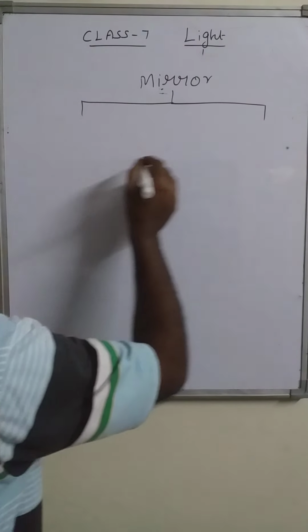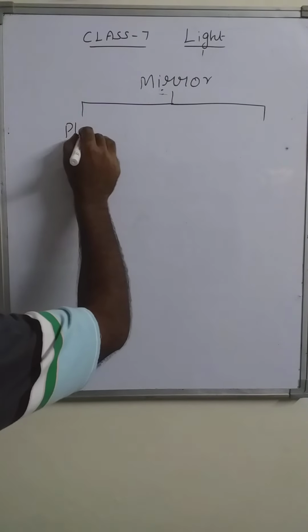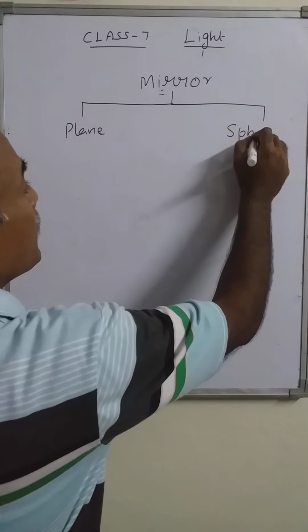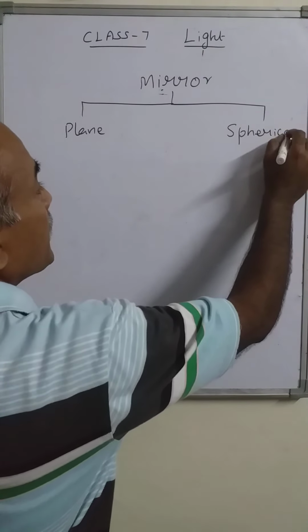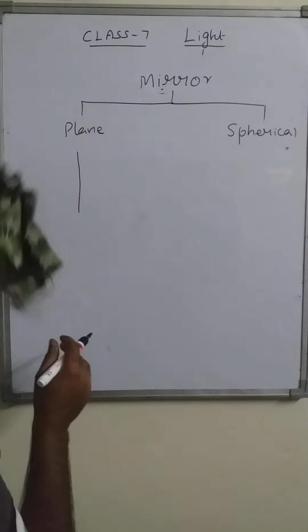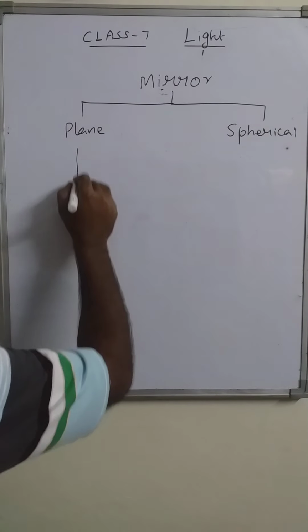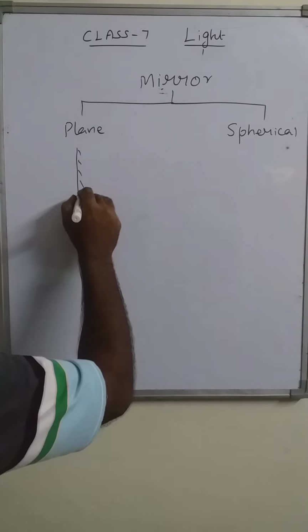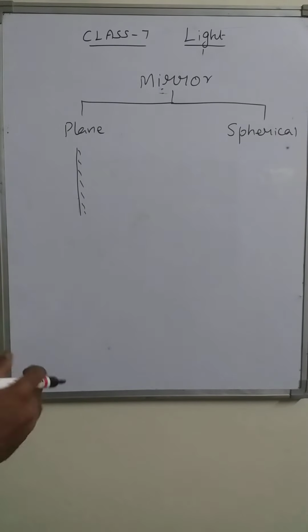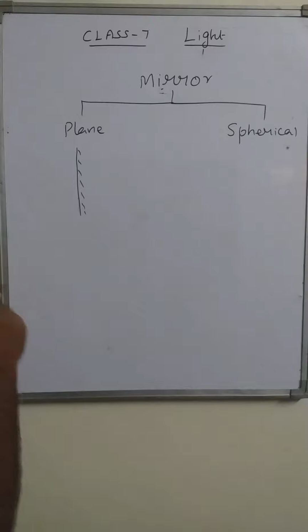One is the plane mirror. Another one is the spherical mirror. Plane mirror, its surface is plane like this. Its surface should be plane, right? That's the mirror which we are using in our home to see ourselves, right?